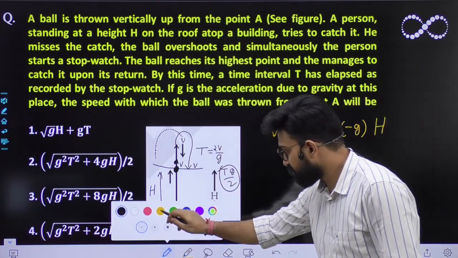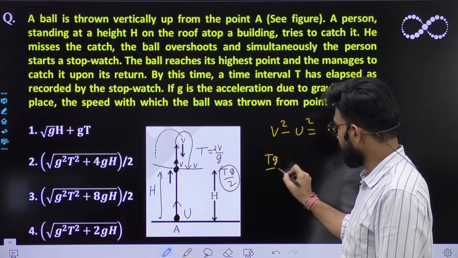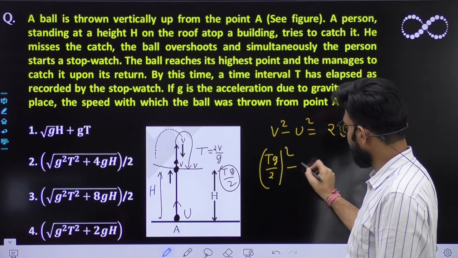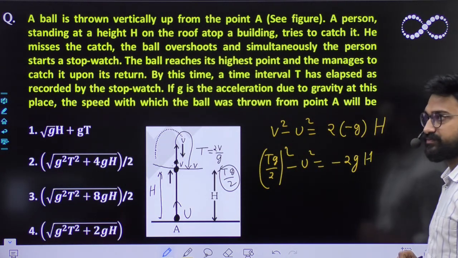Okay, इसको solve करो further. So (Tg by 2) whole square minus u square must be equal to minus 2gH.